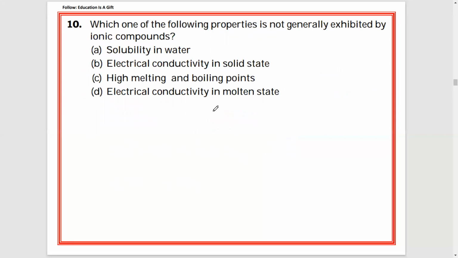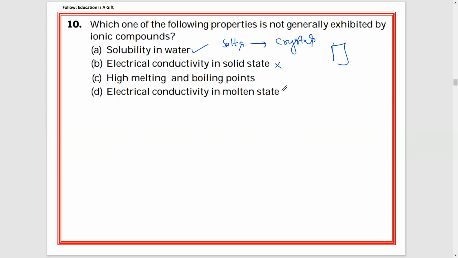Number 10, which one of the following properties is not generally exhibited by ionic compounds? We have studied the properties, the characteristics of ionic compounds. Ionic compounds are soluble in water. Definitely, salts can be dissolved in water. Electric conductivity in solid state. You see, salts will be in the form of crystals. In crystals there will be very strong forces, because all ions are held together in fixed positions by strong electrostatic force, and cannot move freely. So electric conductivity in solid state cannot be observed.